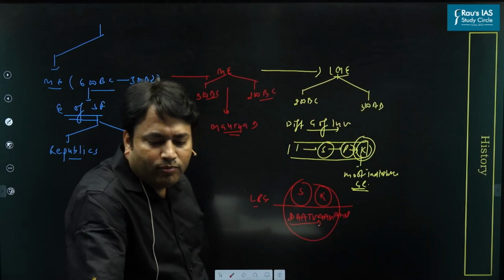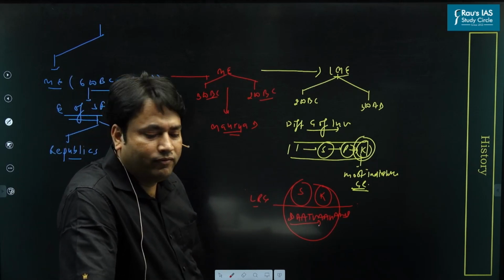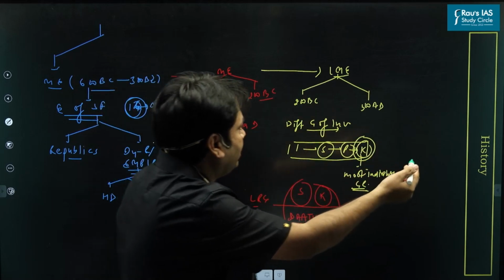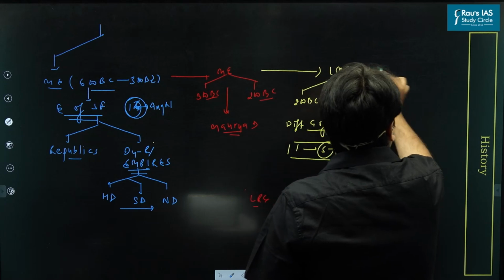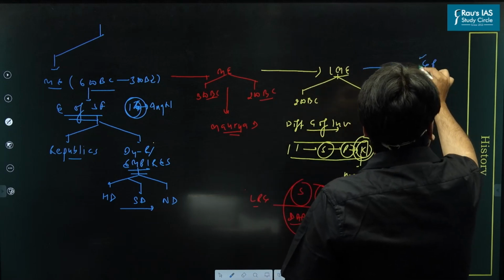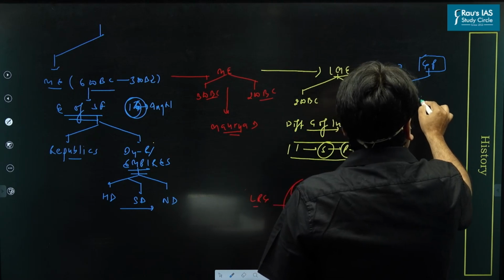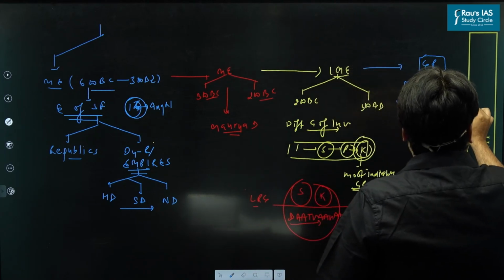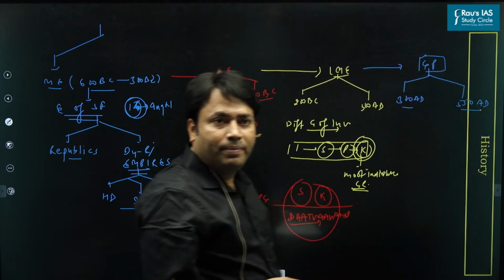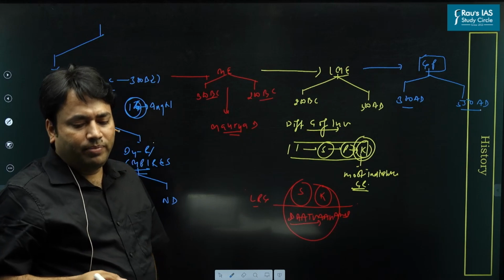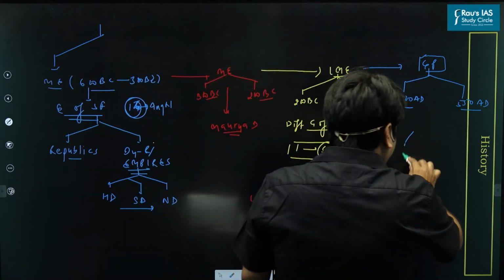Now, when we move ahead, we find some more dynasties. From the later Mauryan period, we are shifting to the Gupta period. The name itself indicates that there is a powerful central authority here. The time period is again 300 AD to 550 AD. And in the Gupta period, we see important rulers. Again, you are familiar with these names.